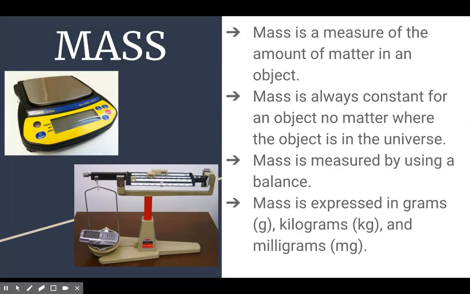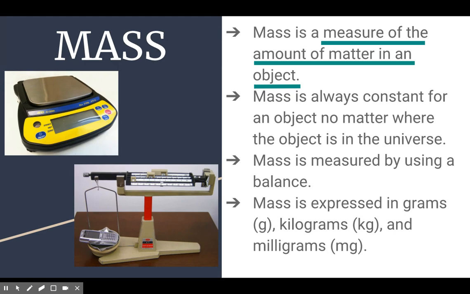Mass is a measure of the amount of matter in an object. This is a definition, so we do want to make sure we copy this down pretty exactly. Measure of the amount of matter in an object. Remember, this is the amount of particles or the amount of stuff in an object.